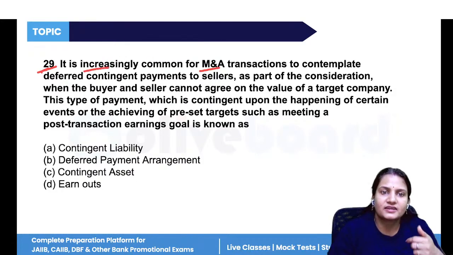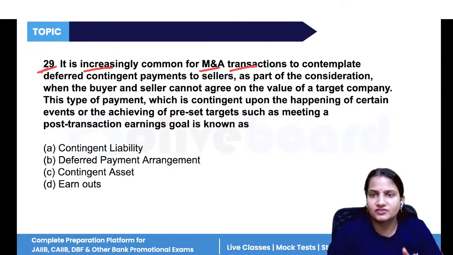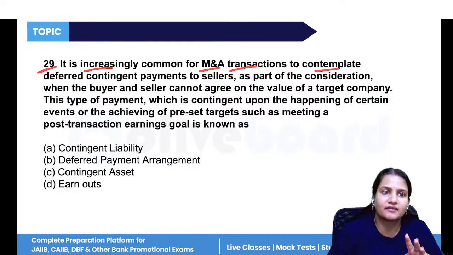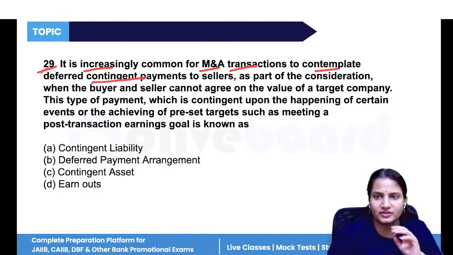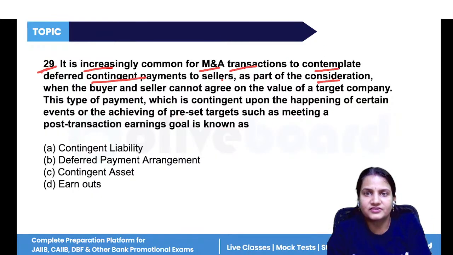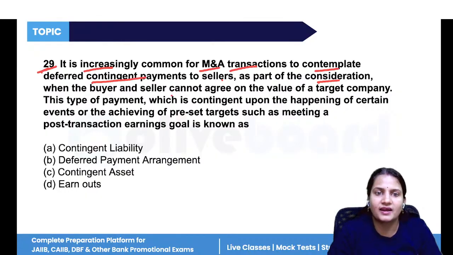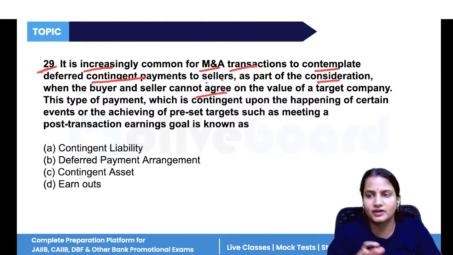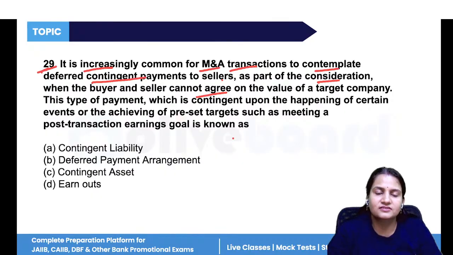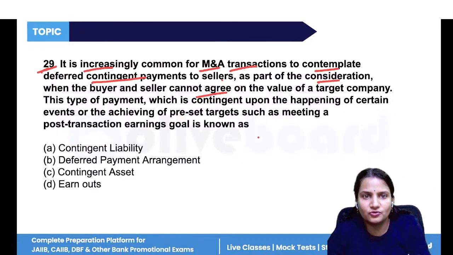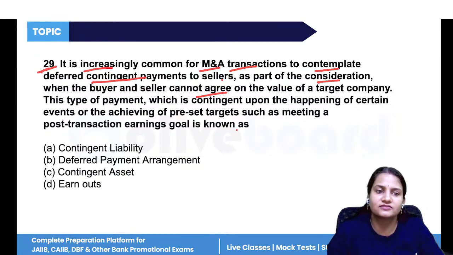It is increasingly common for mergers and acquisition transactions to contemplate deferred contingent payment to sellers, as a part of consideration, as a part of deciding the actual price, when the buyer and seller cannot agree on the actual value of a target company. When buyers and sellers cannot come to a conclusion on the price at which the buyer is ready to purchase and the seller is ready to sell.